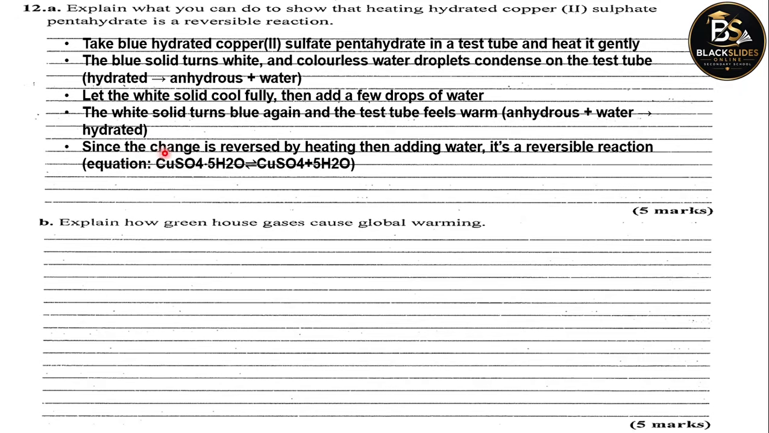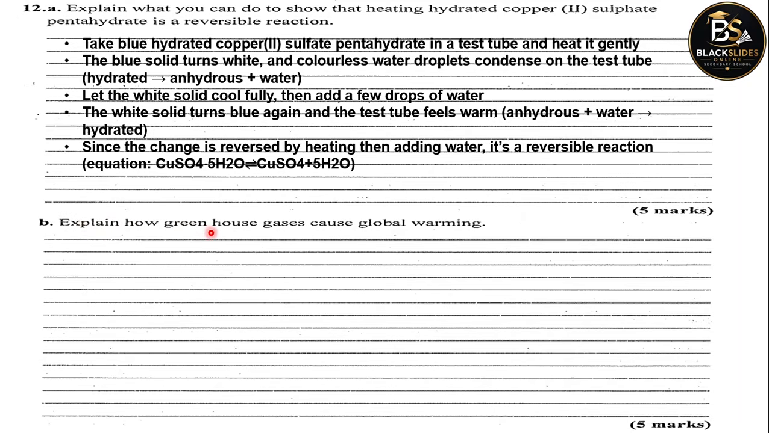So since the change is reversed by heating then adding water, the reaction is a reversible reaction, given by this. The copper sulfate pentahydrate, when heated, will form anhydrous copper sulfate, which is white, and water. But when you add the water back, it's also going to form the original product. 5 marks, 5 steps, 5 marks. Take note.